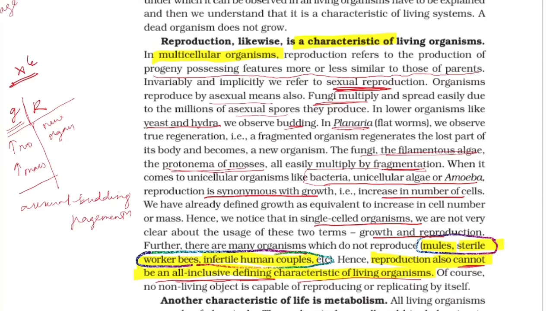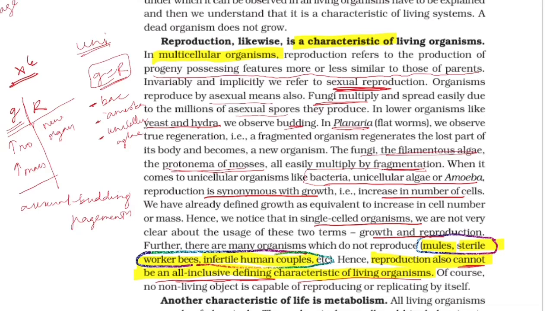And we have unicellular organisms where growth and reproduction are both synonymous. Who are they? They are bacteria, amoeba, and unicellular algae.